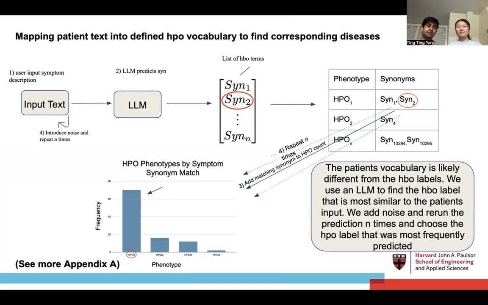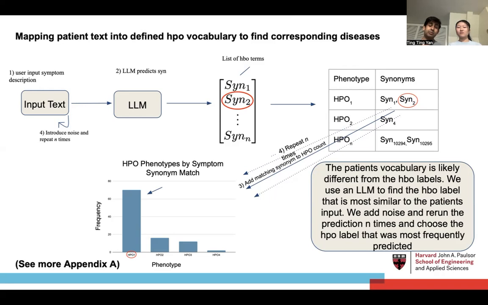The user inputs symptoms as text. The LLM will add noise to the text. Basically, it'll tokenize the input text and maybe shift things around just a little bit. And we'll map it to a phenotype vector. This vector is really sparse. And essentially it says, hey, look, there's a chance of a collision with a real phenotype that's already in the database at some probability. And the more these collisions occur, the more likely it is to be that phenotype.